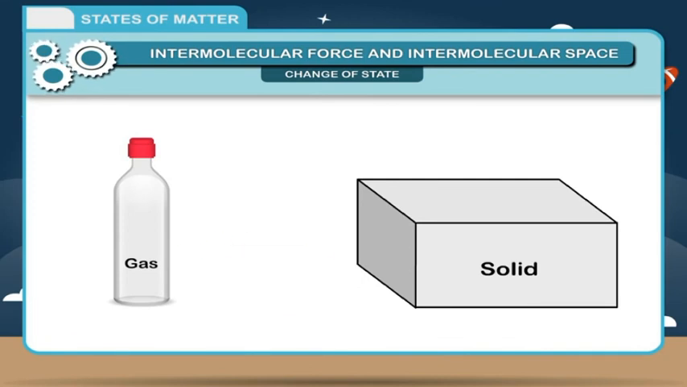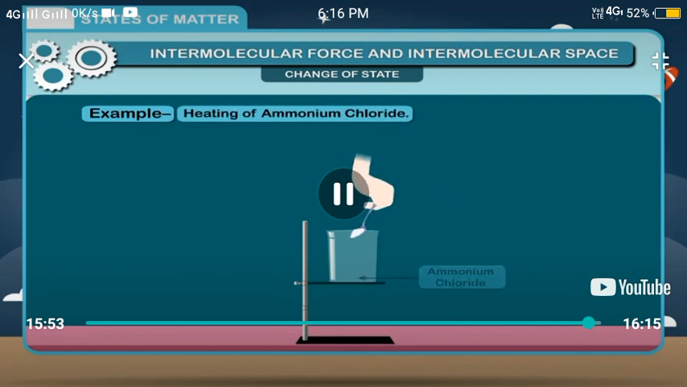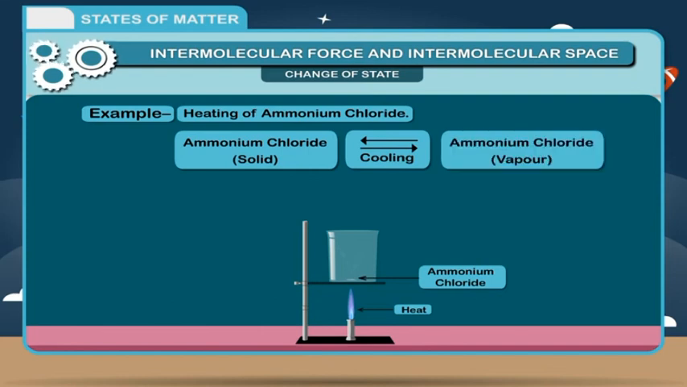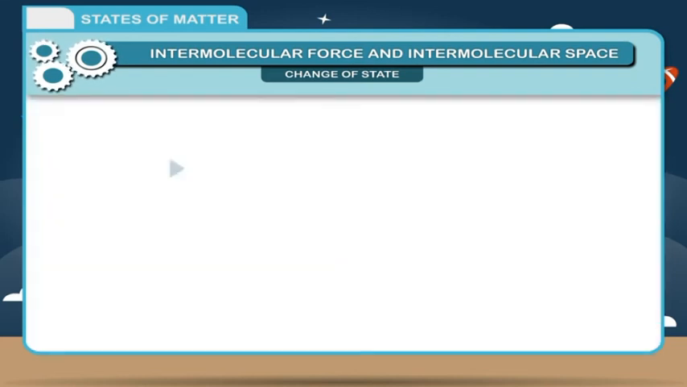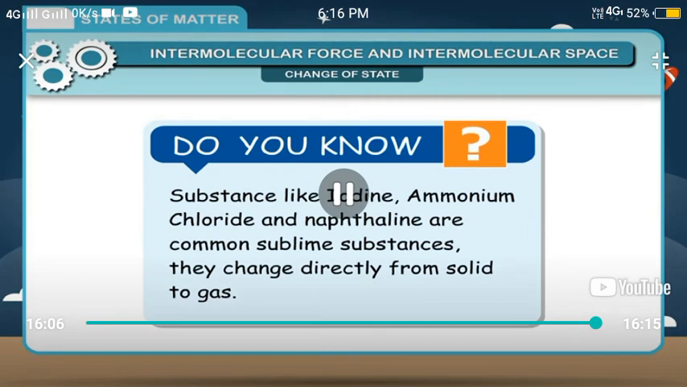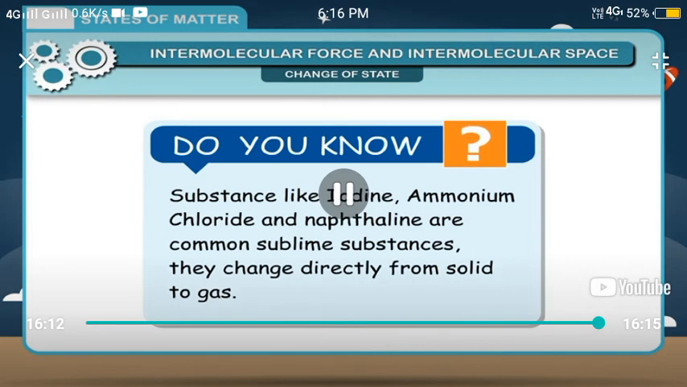Heating a solid to change directly to gaseous state without the intermediate liquid state. Example: heating of ammonium chloride. Ammonium chloride, solid. Cooling, ammonium chloride, vapor. Do you know, substances like iodine, ammonium chloride, and naphthalene are common sublime substances? They change directly from solid to gas.